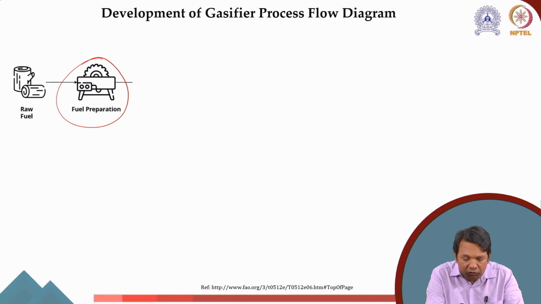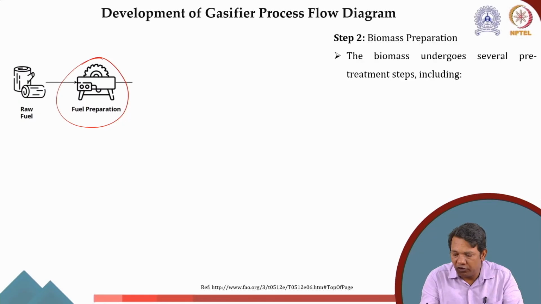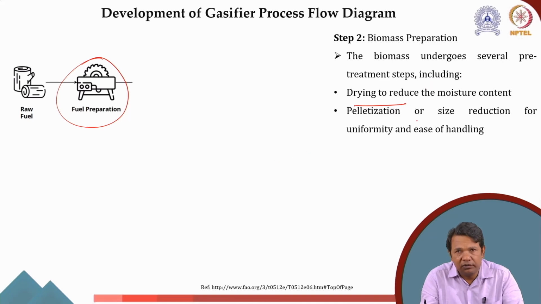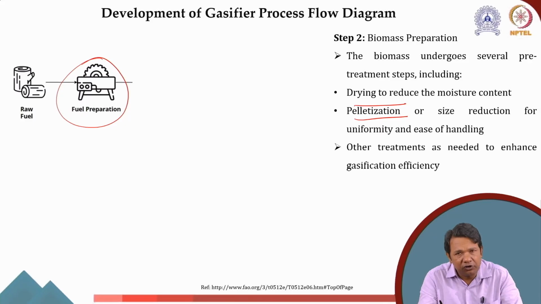Once you have made the fuel, let's say here is your gasifier, what do you need? You need to transport it. So in step 2, biomass preparation, the biomass undergoes several pre-treatment steps that include drying, as I said, to remove the moisture content, pelletization, or size reduction, so that it can be easily fed to the gasification unit.